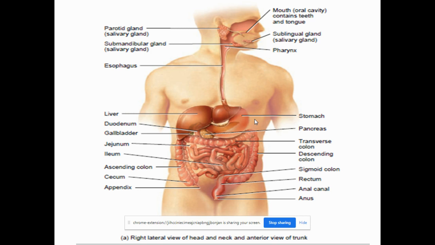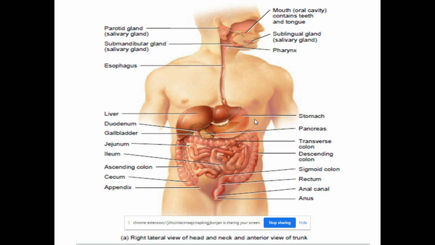So the length, you can say, it is about 25 centimeter in length, and you can see it is located behind the trachea. You can see the trachea is the respiratory tract which leads into the lungs. So you can see the esophagus is behind the trachea and also behind the larynx. What is larynx? Larynx is the voice box. So it starts from the neck region. You can see the trachea, larynx and all in front of the neck.